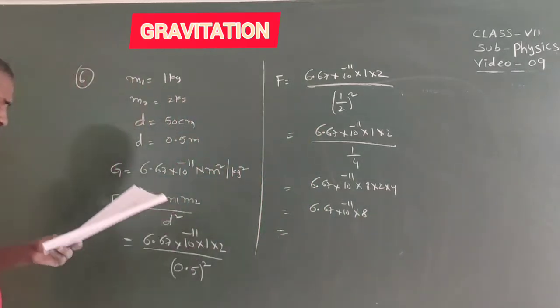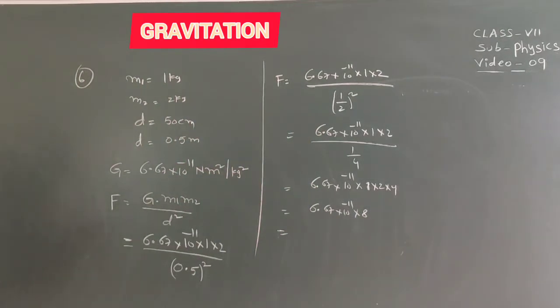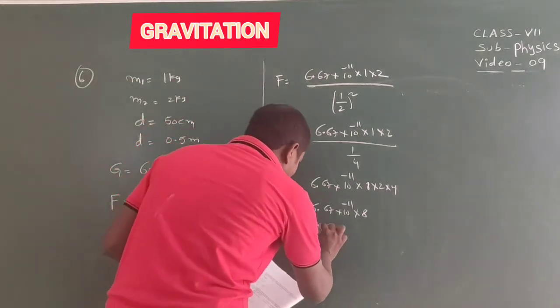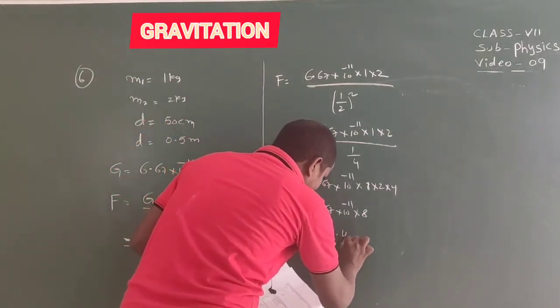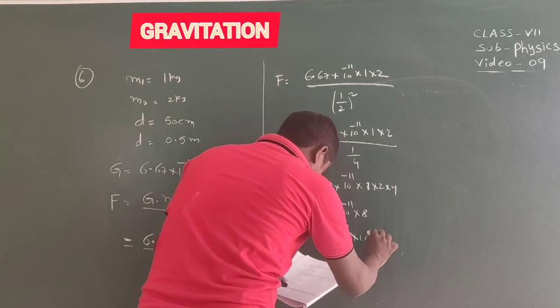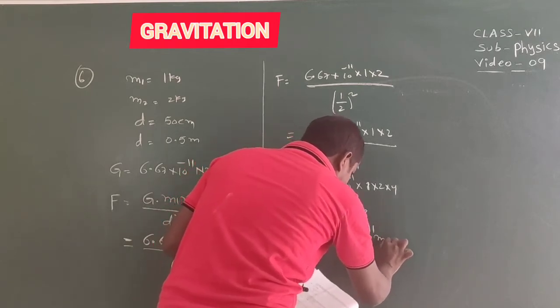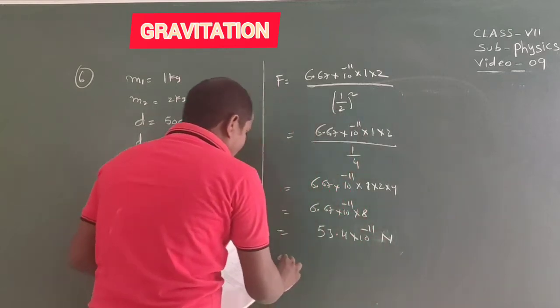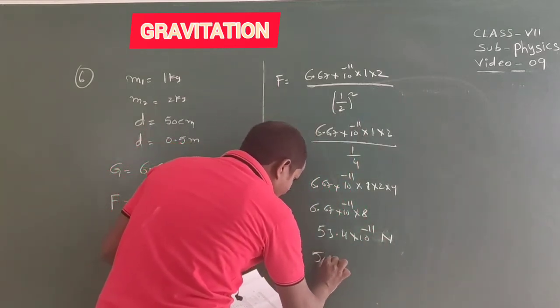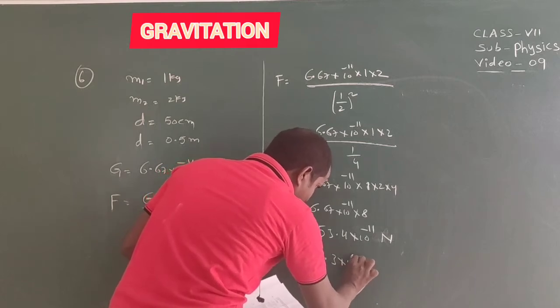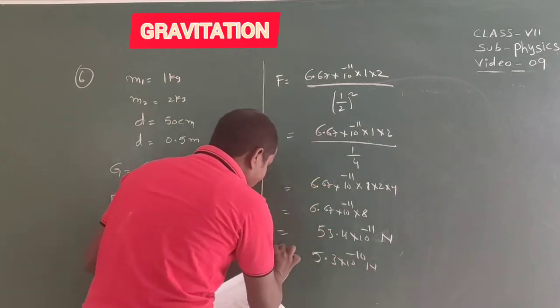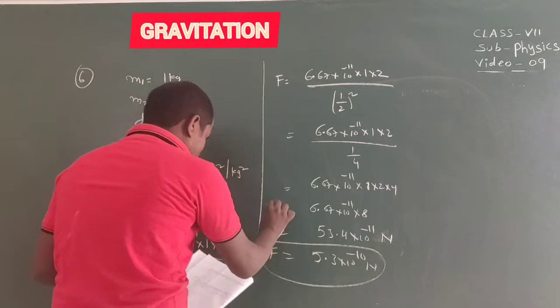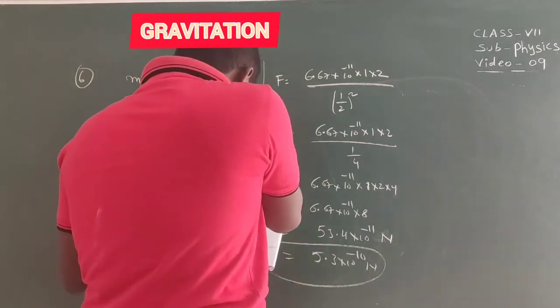So F equals 53.4 into 10 power minus 11 newtons, or we can write 5.3 into 10 power minus 10 newtons. This is the force.